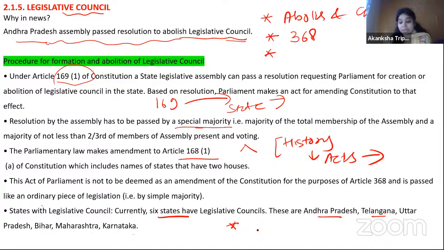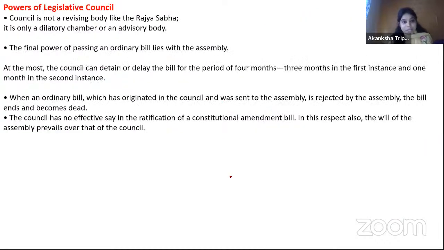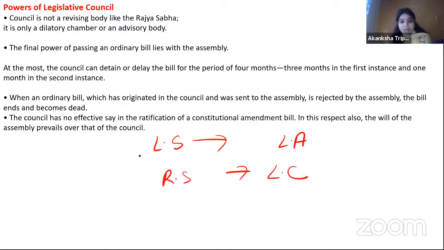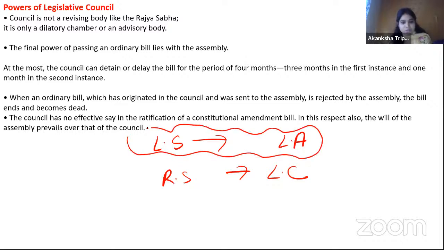One more important thing that I again want to discuss. Generally, we have a tendency to compare Lok Sabha with the Legislative Assembly and Rajya Sabha with the Legislative Council. When it comes to Lok Sabha and Legislative Assembly, most of the rules are similar.